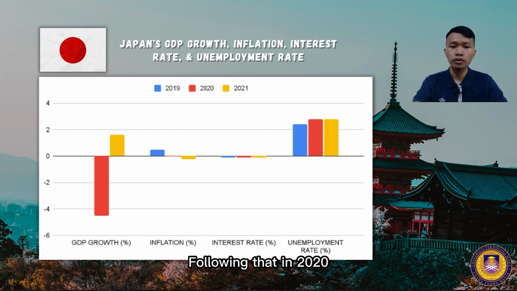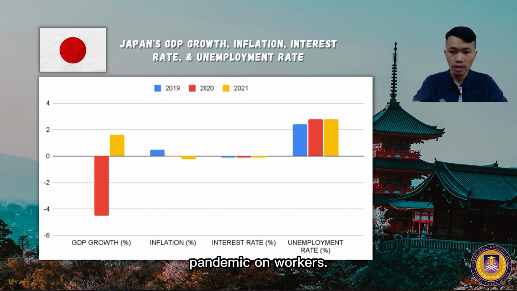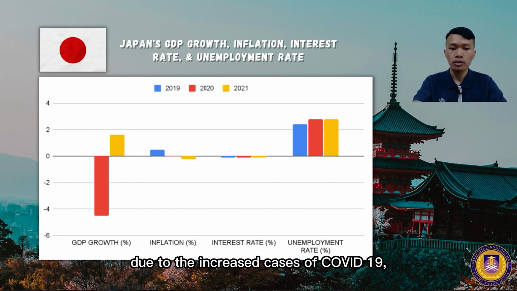Moreover, Japan's unemployment rate in 2019 was 2.4%. Following that, in 2020, it was 2.8%. Japan's job availability ratio in 2020 was the lowest since 1975, showing the magnitude of the impact of the coronavirus pandemic on workers. Lastly, in 2021, it was 2.8% due to the increased cases of COVID-19, a highly contagious Omicron variant that negatively impacts the labor market.